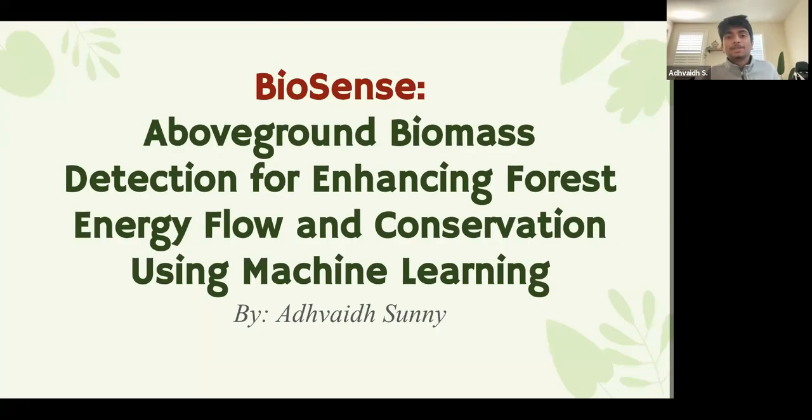My name is Advait, and I would like to present to you my project, BioSense, which is a novel method for above-ground biomass detection in forests through the use of machine learning, with the ultimate goal of detecting carbon energy flow to enhance conservation efforts.